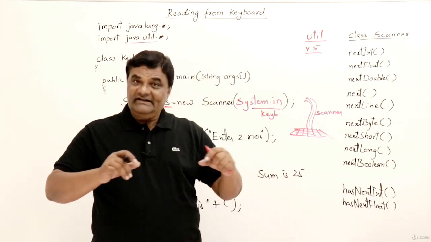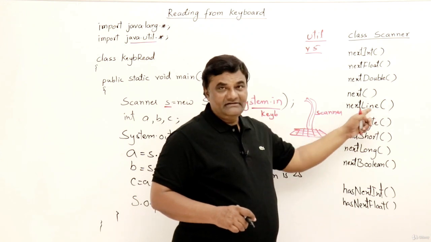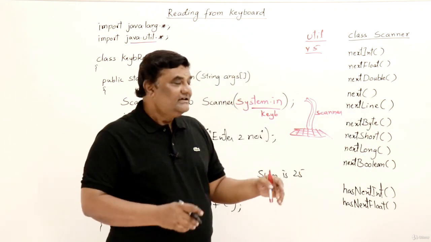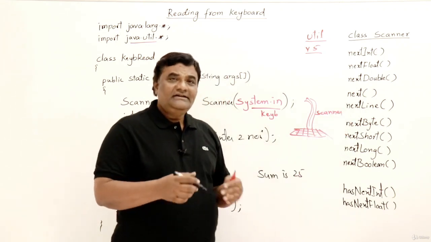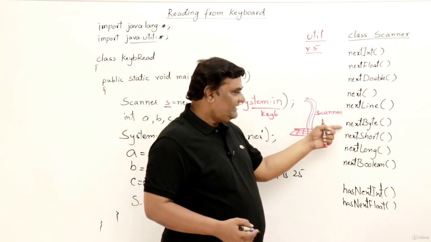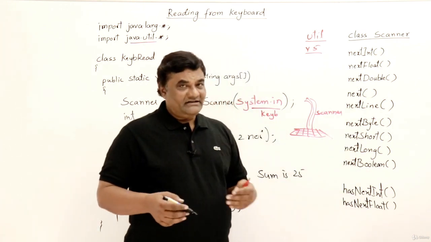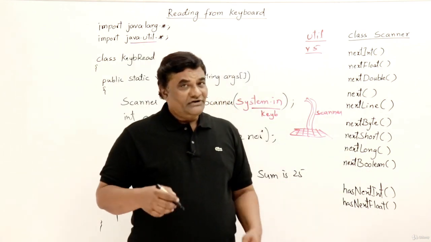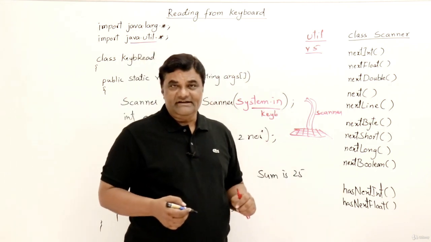If you want to read a sentence, a line, then there is a method readLine. It will read multiple words, while next will read just one word. Then other methods are also available, like nextByte, nextShort, nextLong, nextBoolean. These are the different data types that are supported in Java. If you know about them, you can use them. Right now we have not discussed these data types.